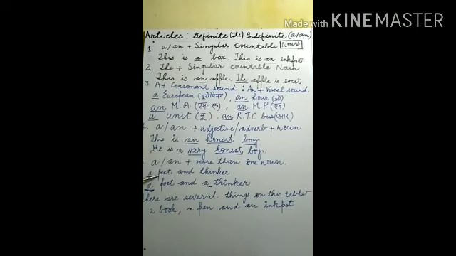Since it starts with p, a poet and thinker. The person is a poet as well as a thinker. It is talking about only one person who is a poet and also a thinker. That's why only one article is used here: a poet and thinker.